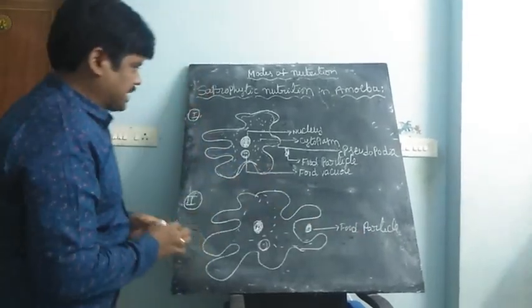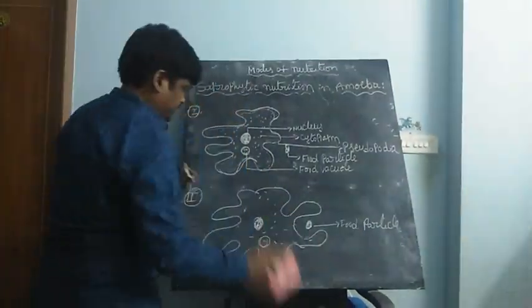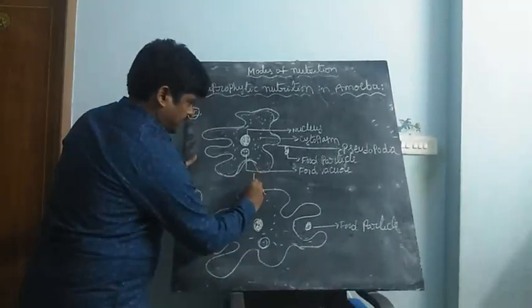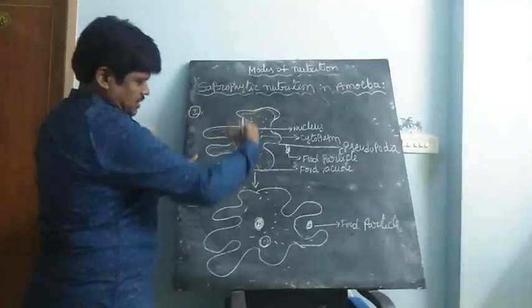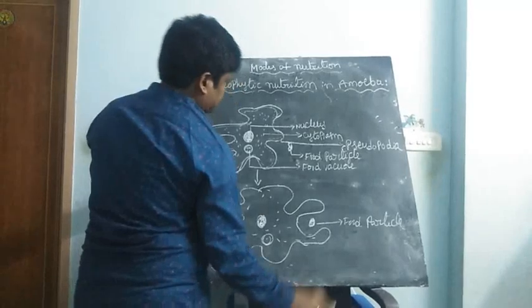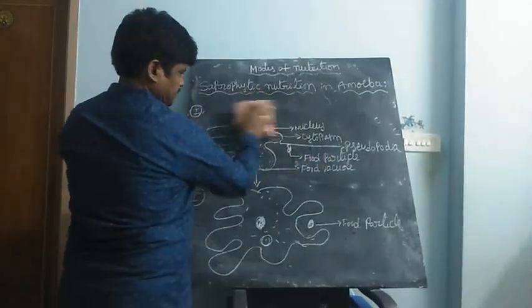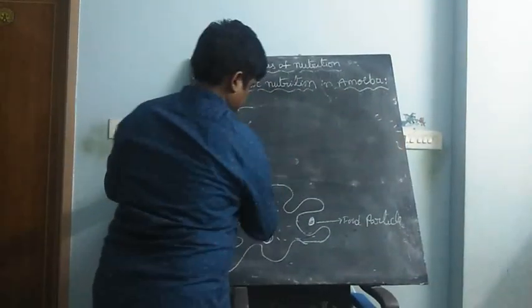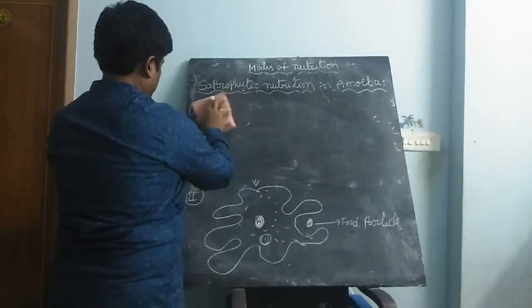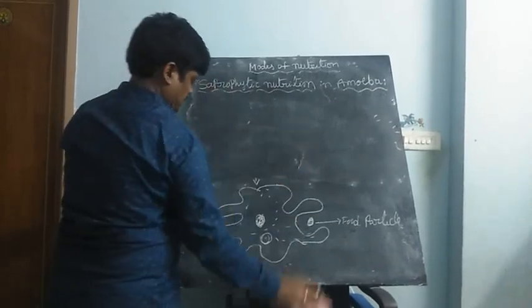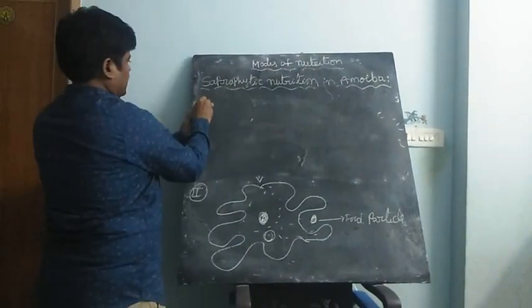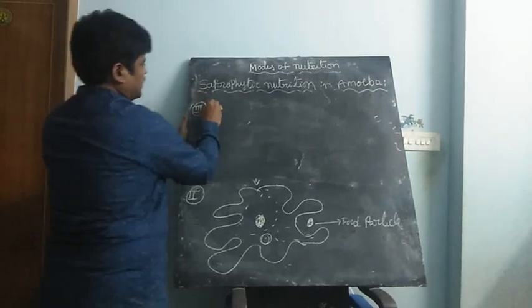The next step. You can write this as a flow chart: 1, 2, next 3.